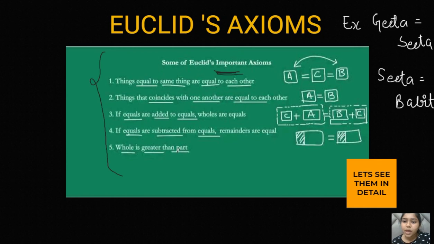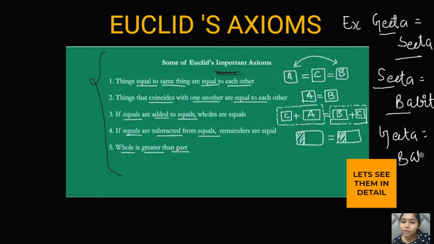So according to this first Euclid axiom, things equal to the same thing are equal to each other. As you can see, Geeta is equal to Sita, and Sita is also equal to Babita. So indirectly, Geeta is also equal to Babita.